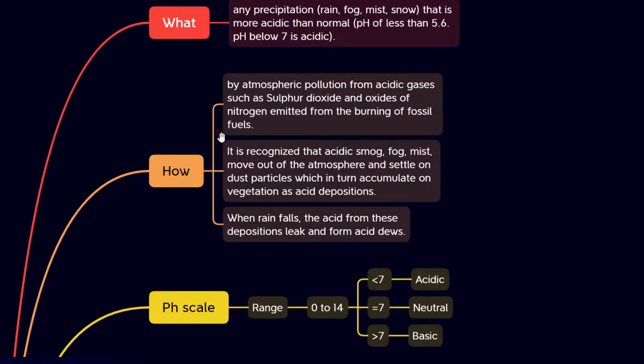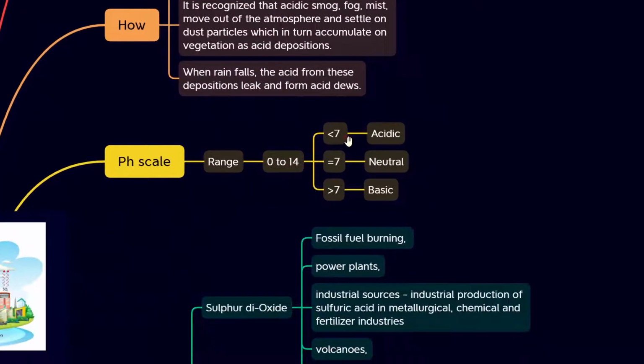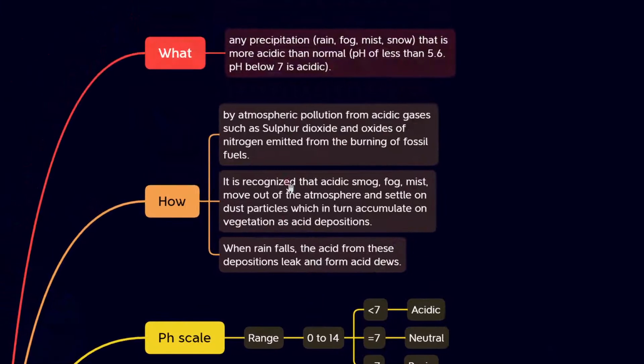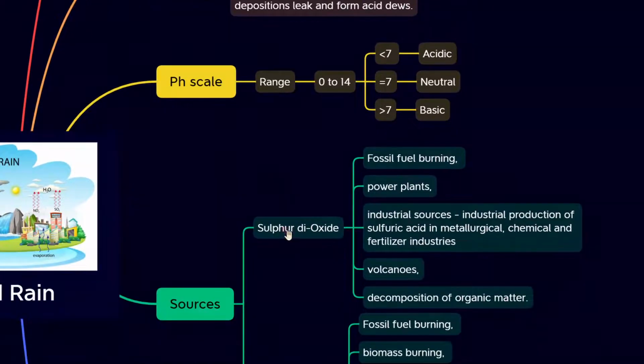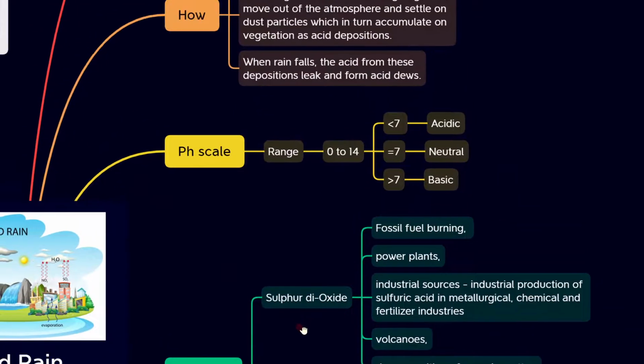Next, here we talk about the pH scale. So what is the pH scale range? Basically it ranges from 0 to 14. If it is less than 7, it is acidic, greater than 7, it is basic, and equal to 7, it is neutral. Any precipitation that is more acidic, that is less than 7, then acid forms from the sulfur dioxide and nitrogen oxides.